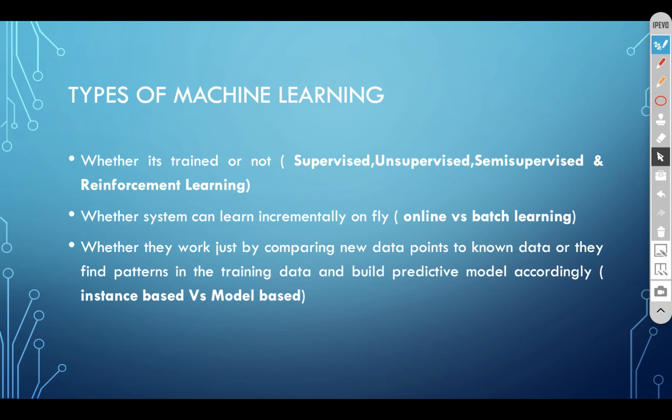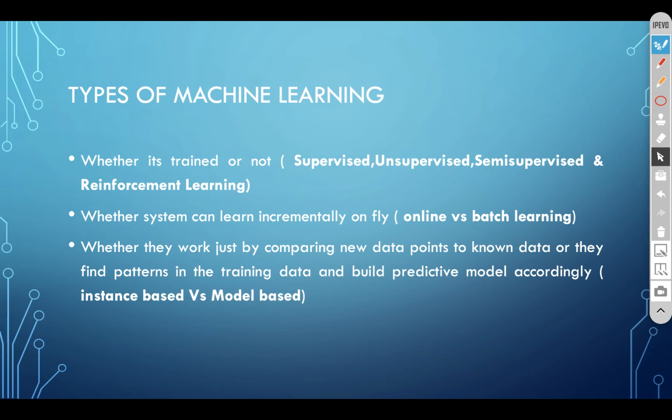These 3 types: supervised, unsupervised, and reinforcement learning. We also have whether the system can learn incrementally on the fly: online and batch learning. In batch learning, the system is incapable of learning incrementally. It must be trained using all the available data. It's also called offline learning.